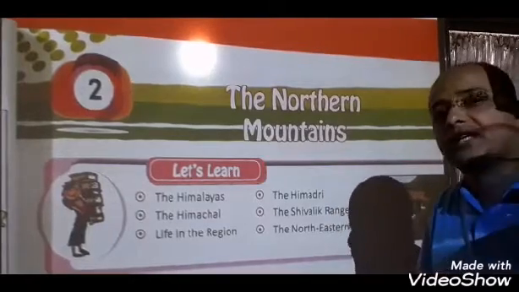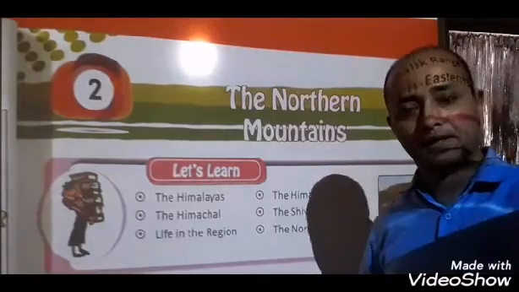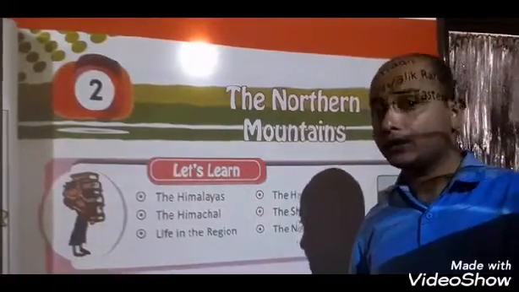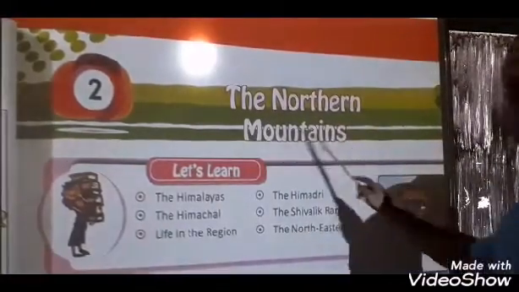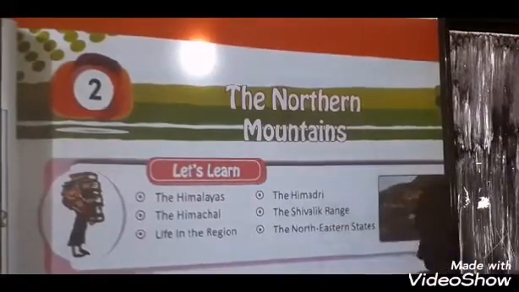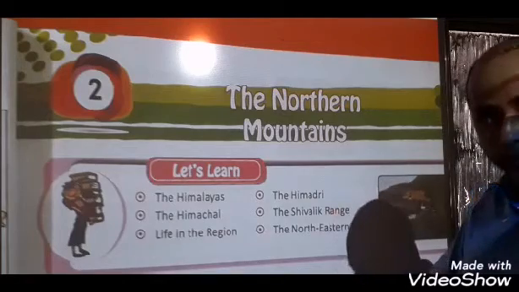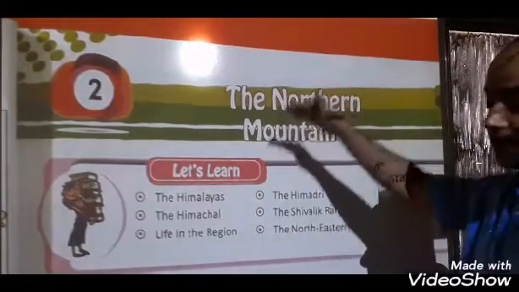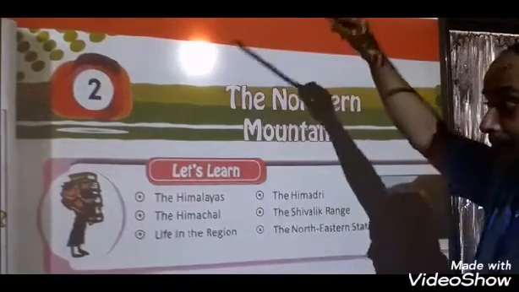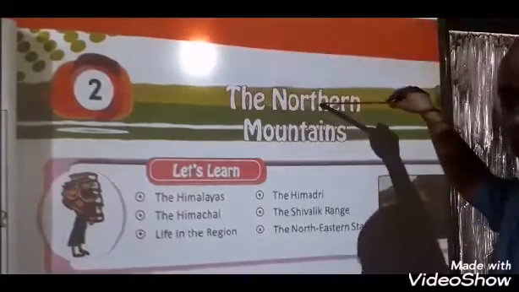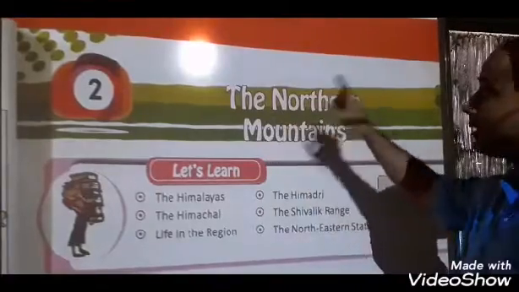Today I will continue with social science. In social science, one chapter we have already completed, yes or not? And today we are going to start a new chapter. What is the name of the chapter? The Northern Mountains. It means what? I explained it in my previous period: the different physical features of India, the physical divisions of India, yes or not? At the top, the northern mountains. So in this chapter, first we will learn about the northern mountains.